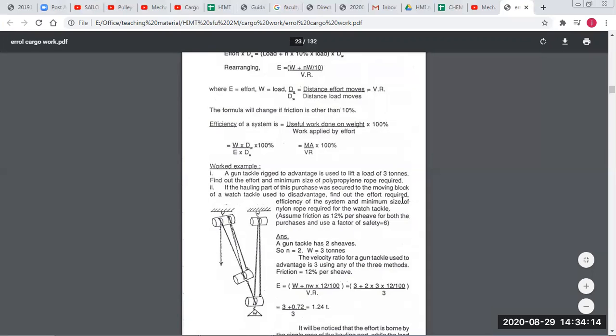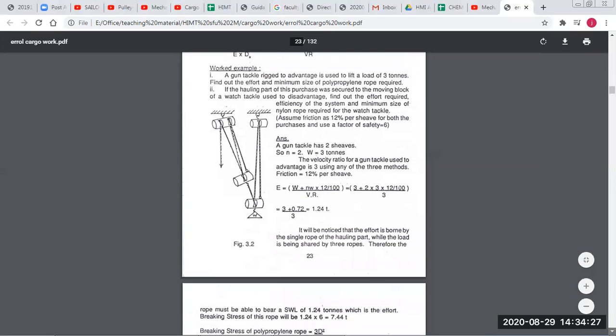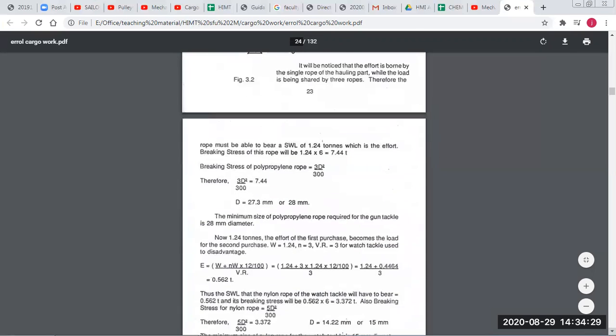Find out the effort required, the efficiency of the system, and the size of the nylon rope. Here we were asked about polypropylene rope, now nylon rope is required for the watch tackle. So effort, efficiency and diameter of the nylon rope.